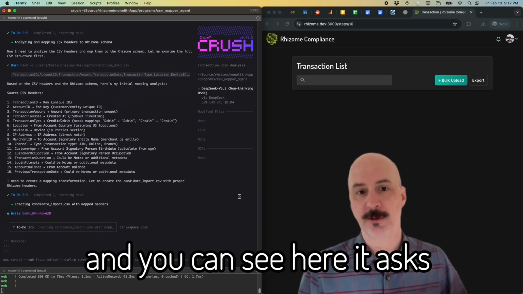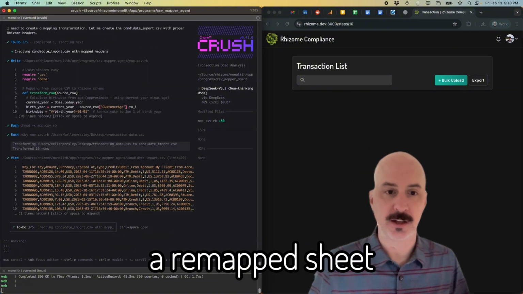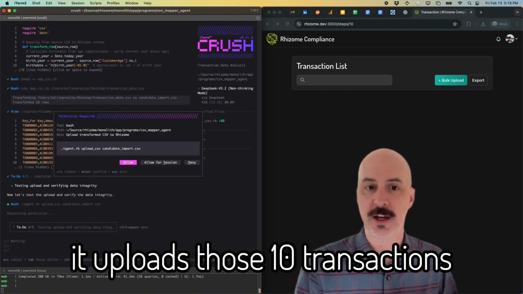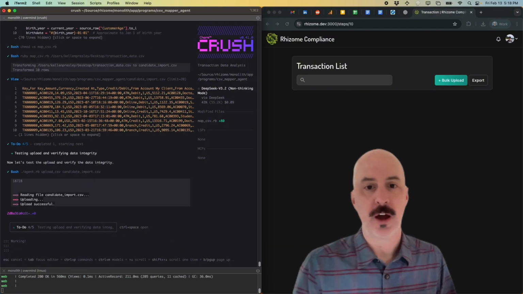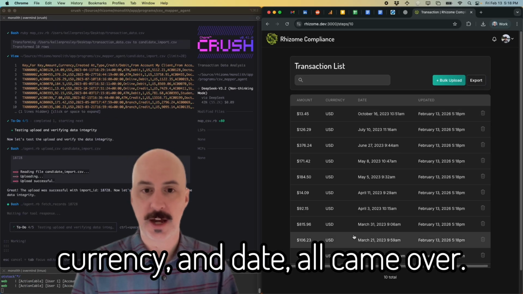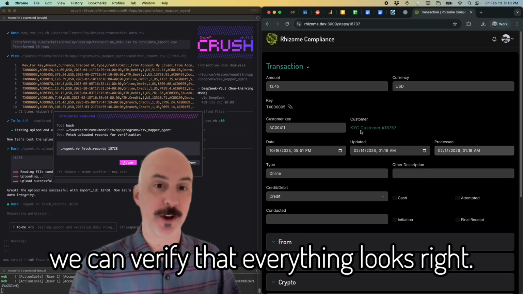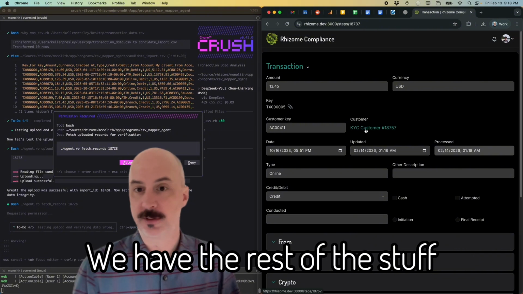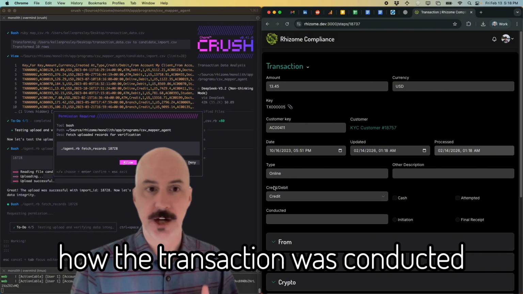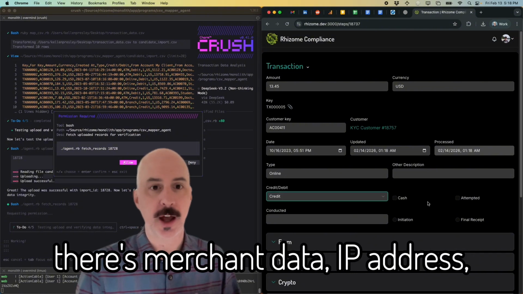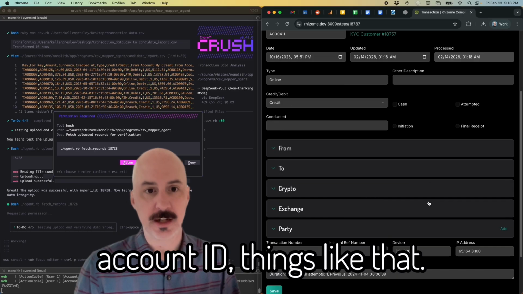And you can see here it asks for permission to upload a remap sheet that it just created. After I give it permission, it uploads those 10 transactions. I can see here that amount, currency, and date all came over. If we look at one of these more closely, we can verify that everything looks right. We have the rest of the stuff from the sheet, like how the transaction was conducted, there's merchant data, IP address, account ID, things like that.